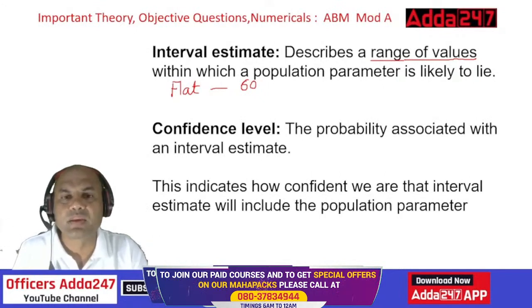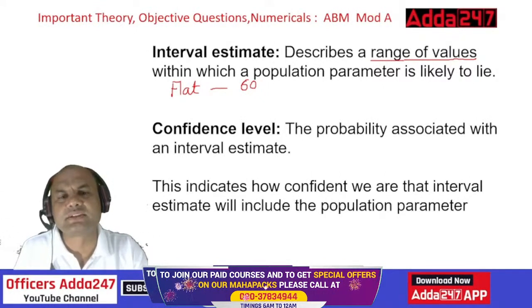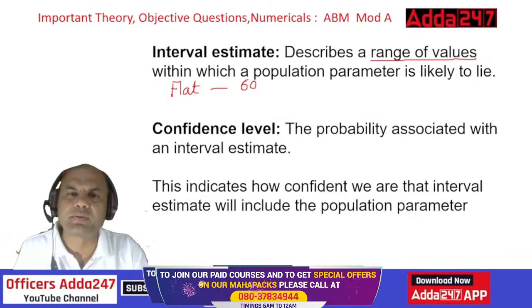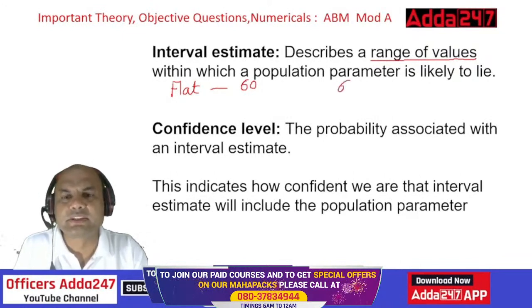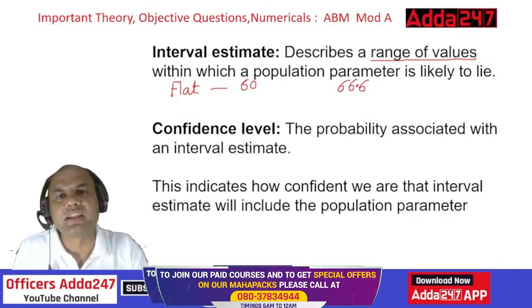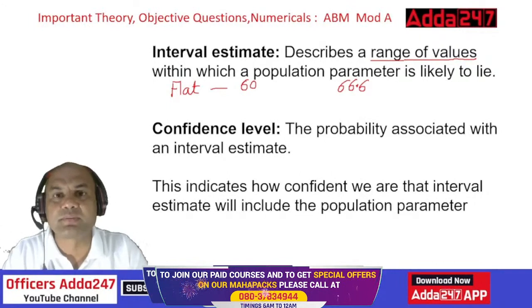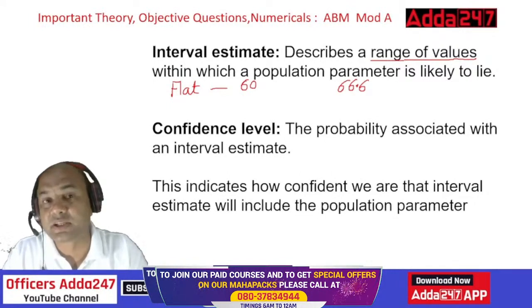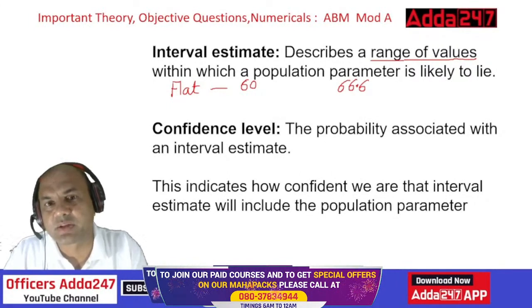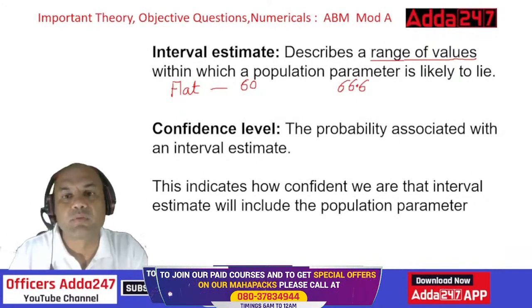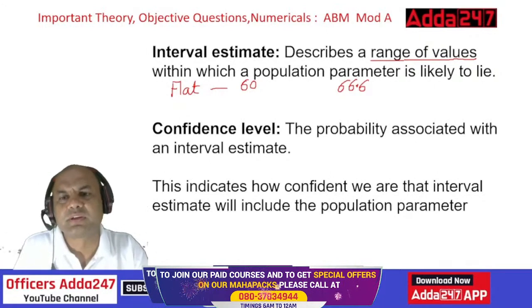After 1 year. So I can definitely say 60 lakhs means, can I say? No, after 1 year it will be 66.6 lakhs. Can I say that? Have you seen anyone, when you give the rough predictions or estimations, do you say that 66.6 lakhs will be the cost of this flat? What do you say? It will be around in the range of 65 to 70 lakhs, isn't it?